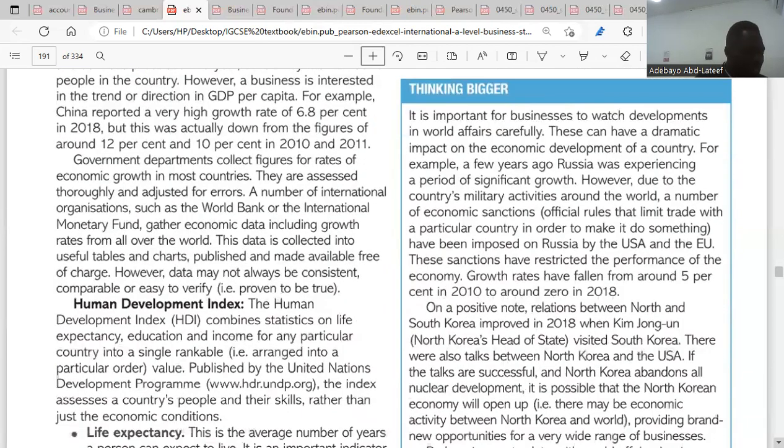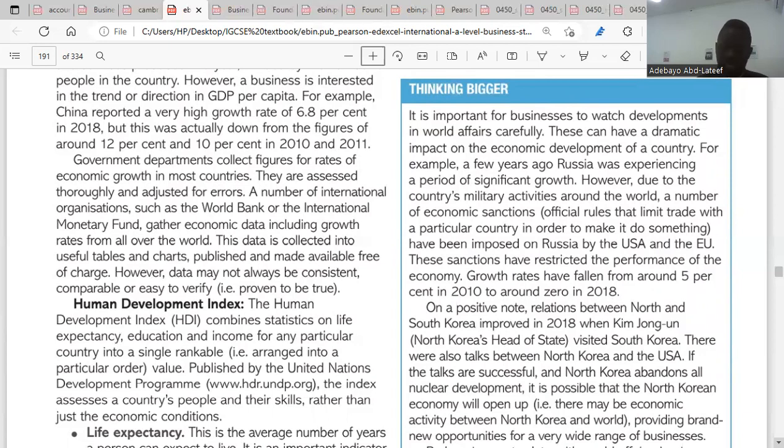So, the Human Development Index. When you talk about the Human Development Index, it combines statistics on life expectancy, education, and income for any particular country into a single rankable value. So we're talking about the life expectancy in the country, the educational level in that country, and the level of income in such a country. When we're able to put them into a single rankable value, that is what the Human Development Index is.